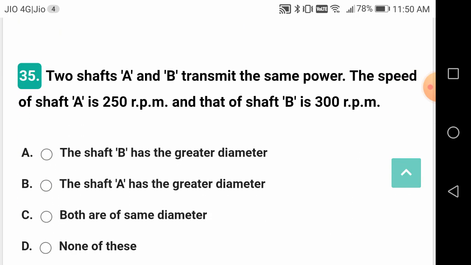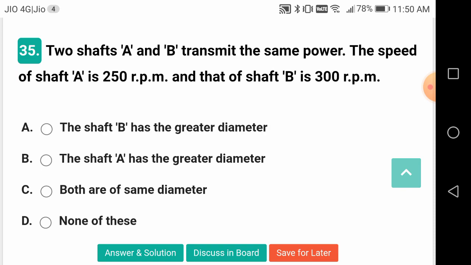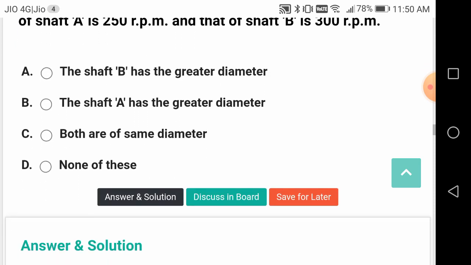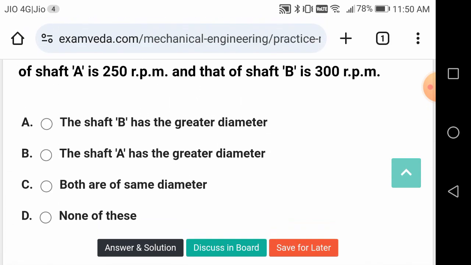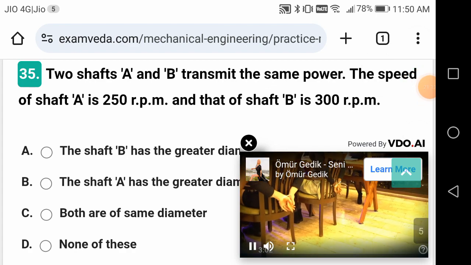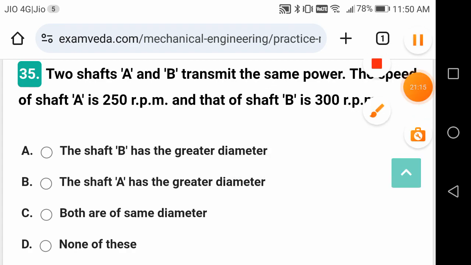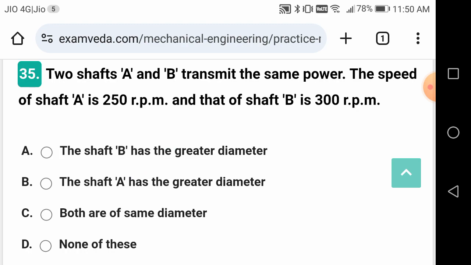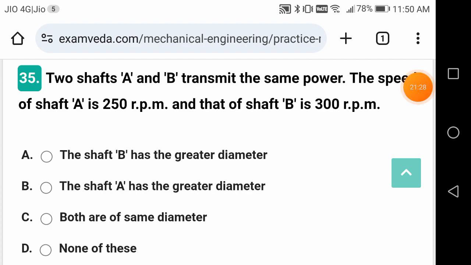Two shafts A and B transmit the same power. The speed of shaft A is 250 and that of shaft B is 300 rpm. Now the question is, shaft A has the greater diameter. What is power?